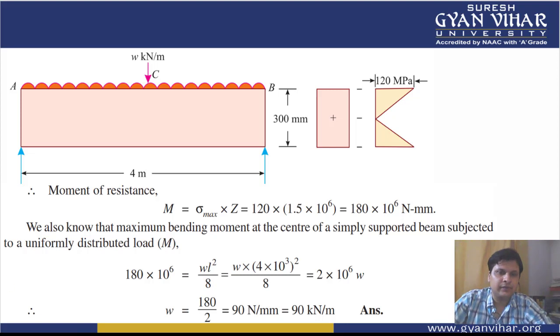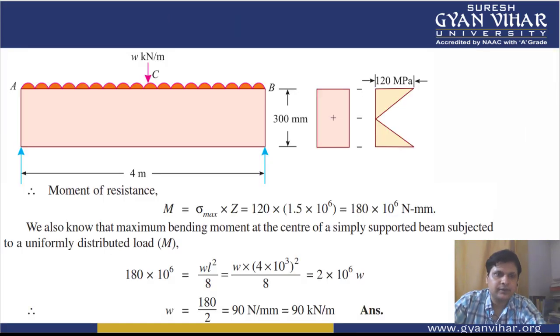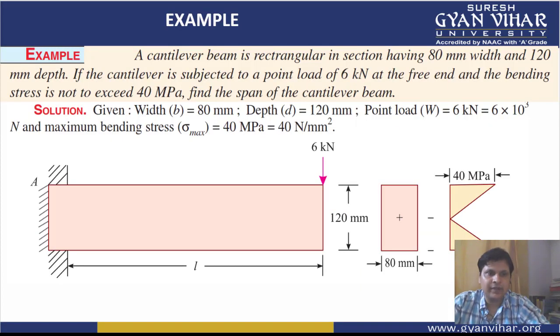Now students, I think you have understood this in a better way. First of all, we calculated the section modulus, and here in the question the twist was that we have to calculate the UDL load value, not the bending stress value. The bending stress value was given to us, and based on that we have to calculate. One important thing here is that you should already have knowledge of shear force and bending moment, at least the bending moment values at different locations. And you should know the formulas for simple loadings like the UDL and the point load. So let's now move on to the next numerical.